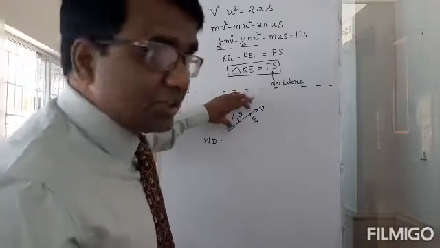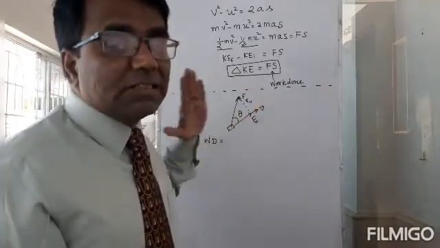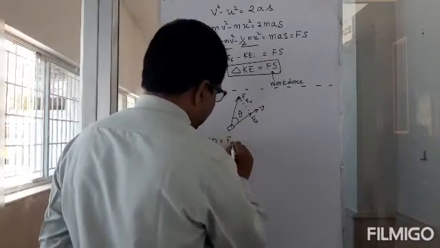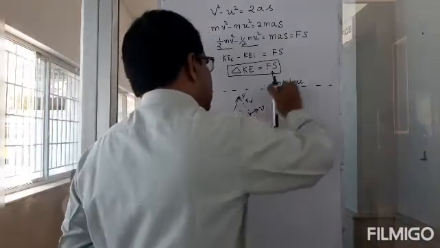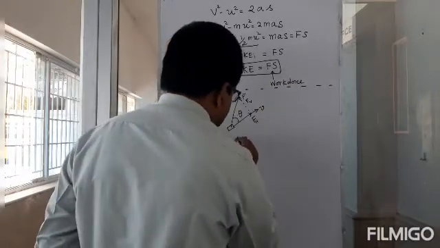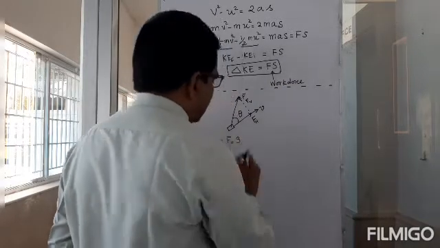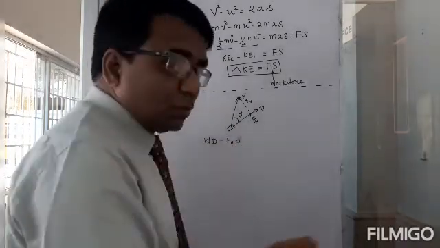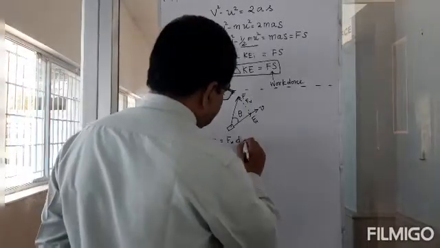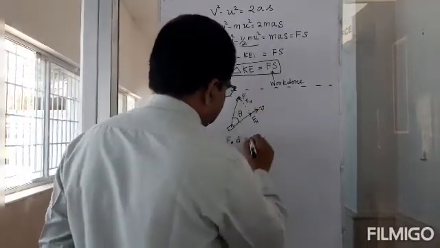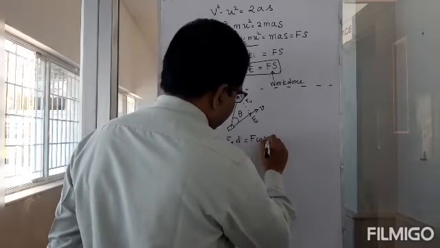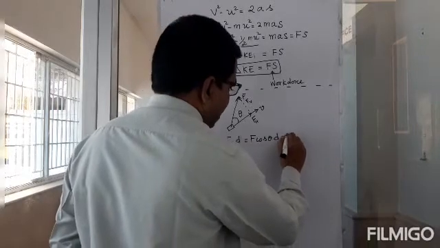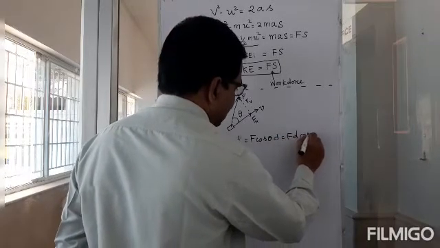Only the component which is in the direction of motion is going to change the kinetic energy. So F horizontal into whatever distance it travels with the force, into that s, or I can say it's d. But what is F horizontal? This F horizontal is actually F cos theta. F cos theta into d. I rearrange this, then I have F d cos theta.